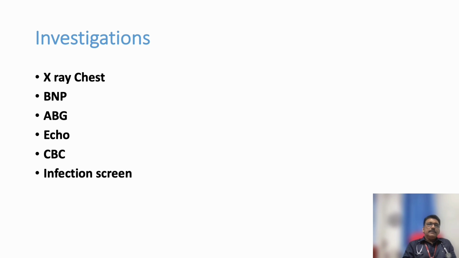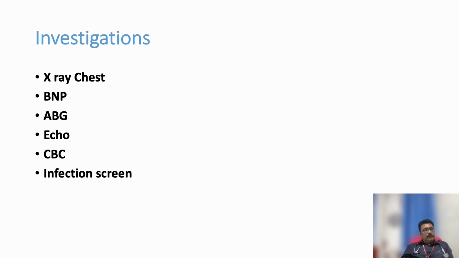Now, normally when the patient comes to the ER, we take a chest X-ray to see whether there is pulmonary edema or not. BNP will be elevated in cardiac disease. ABG normally shows type 1 or type 2 respiratory failure in asthma and COPD, and there will be compensation in COPD, whereas in heart disease, it will be only type 1 respiratory failure.